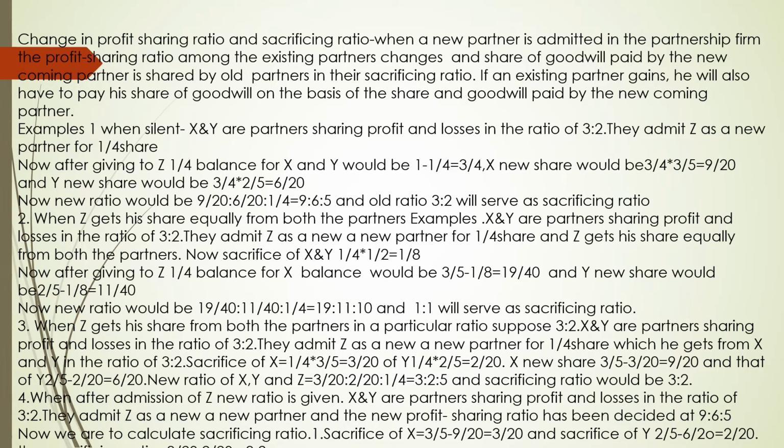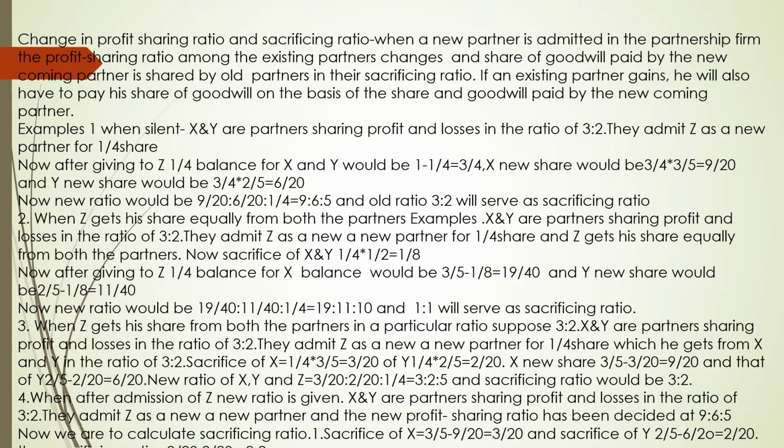Fourth, when after admission of Z, new ratio is given. X and Y are partners sharing profit or losses in the ratio of 3 is to 2. They admit Z as a new partner and the new profit sharing ratio has been decided as 9 is to 6 is to 5. Now we calculate the sacrificing ratio because new ratio is given to us.